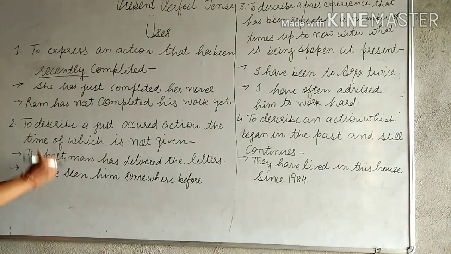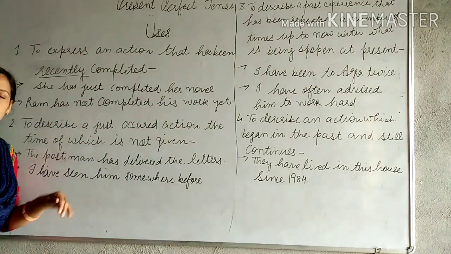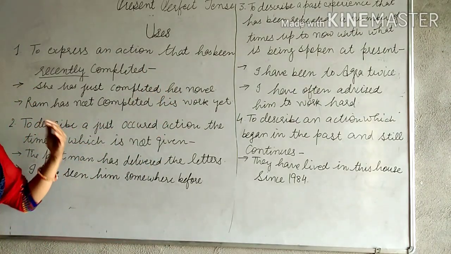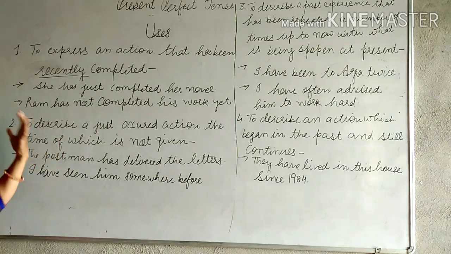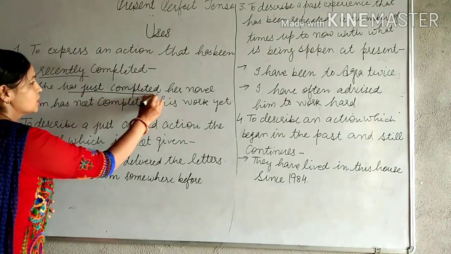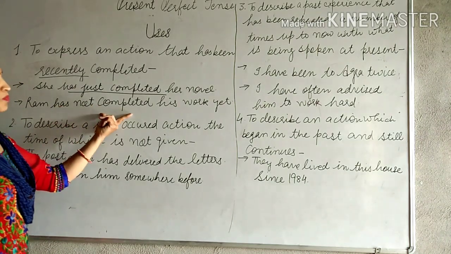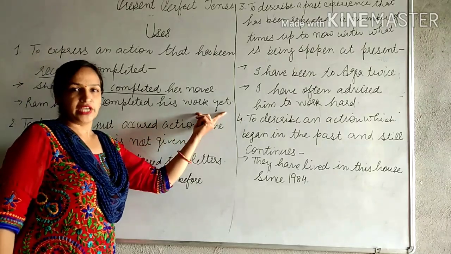For example, she has just completed her novel. It means she was doing that thing in the past, but now it has been completed. One more example: Ram has not completed his work yet.